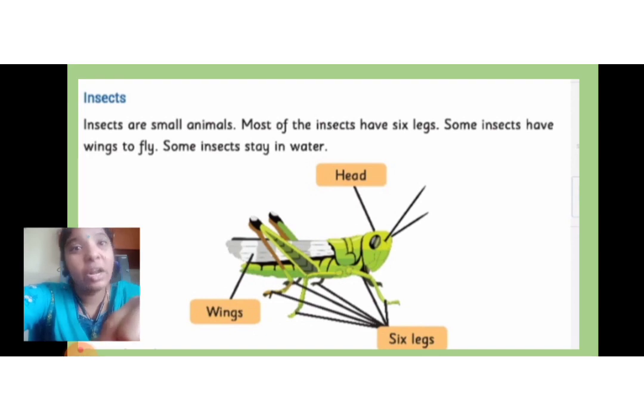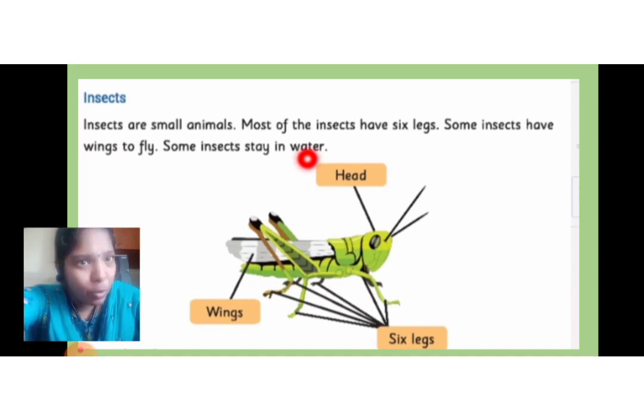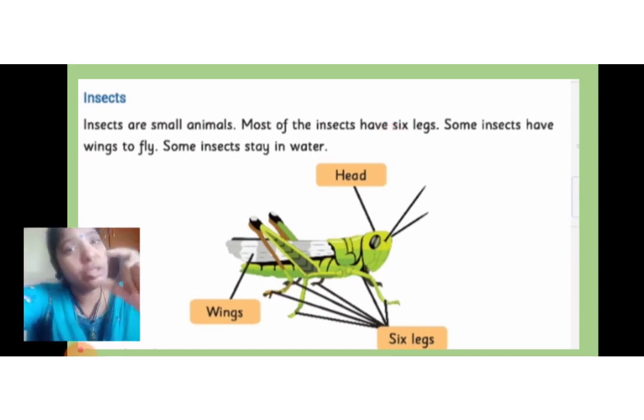Insects are some small animals. Most of the insects have 6 legs, and some insects have more legs. Some insects have wings to fly. Some insects stay in water. So some insects can stay in water, and some insects have 6 legs or more than 6 legs, and some insects can fly using their wings. Mostly insects are small animals. So this is all about the insect.